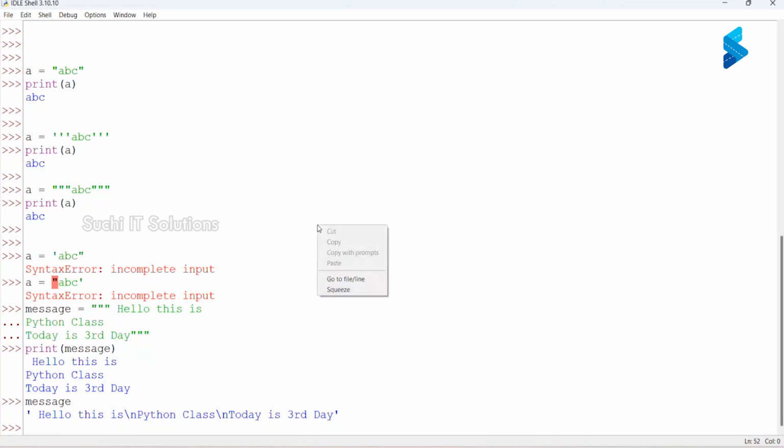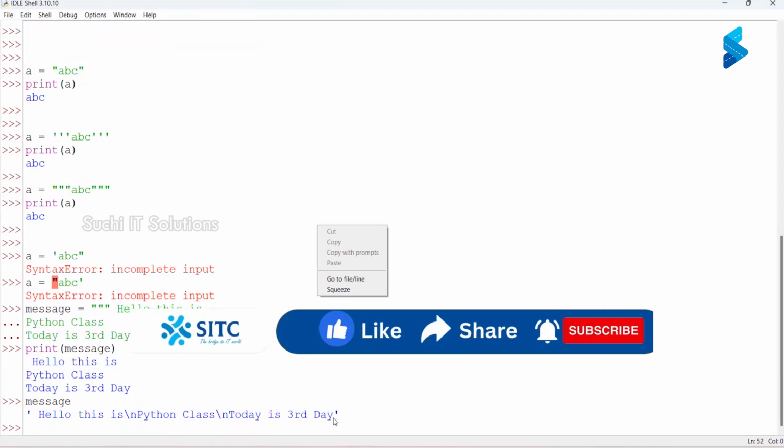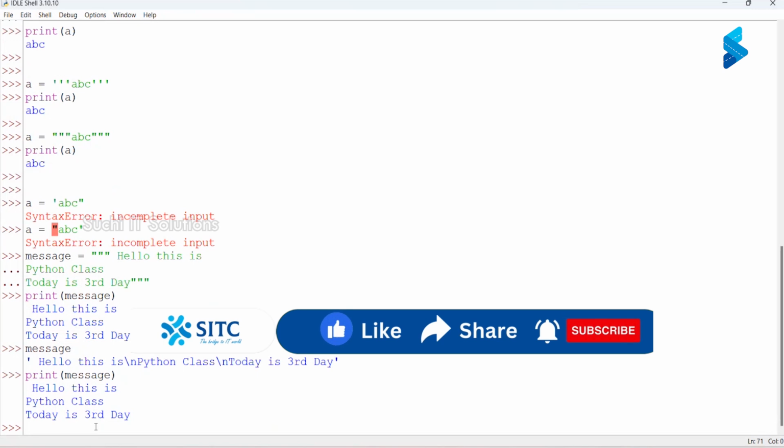Slash n is a special character which is called the new line character. So when we use print, that new line takes the string to the next line.